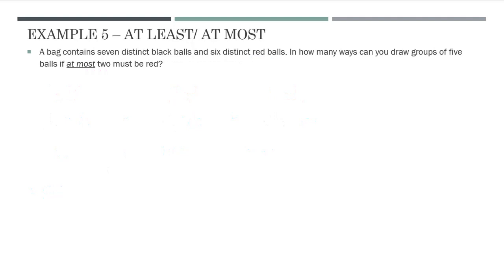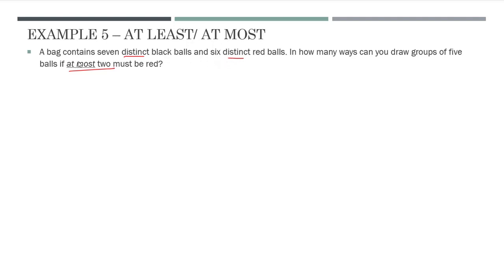So our next example, very similar. A bag contains 7 distinct black balls and 6 distinct red balls. How many different ways can you draw groups of 5 balls if at most 2 must be red? Now, first of all, we don't care what order they're actually drawn. So we don't care if one's drawn before the other. And also, these are distinct. So we're going to be able to see the difference between the different balls.